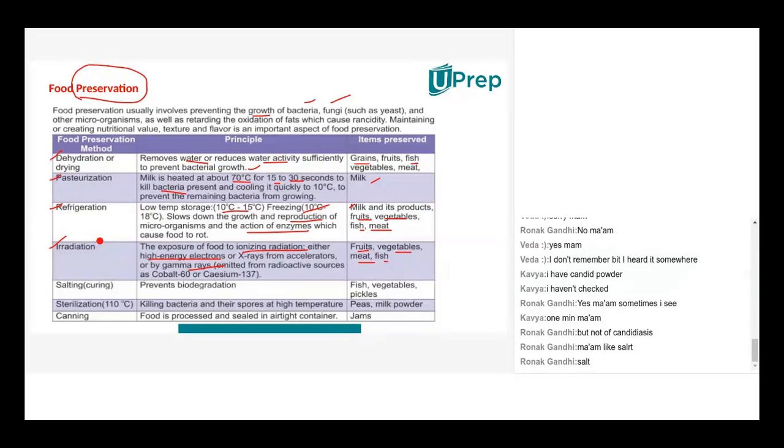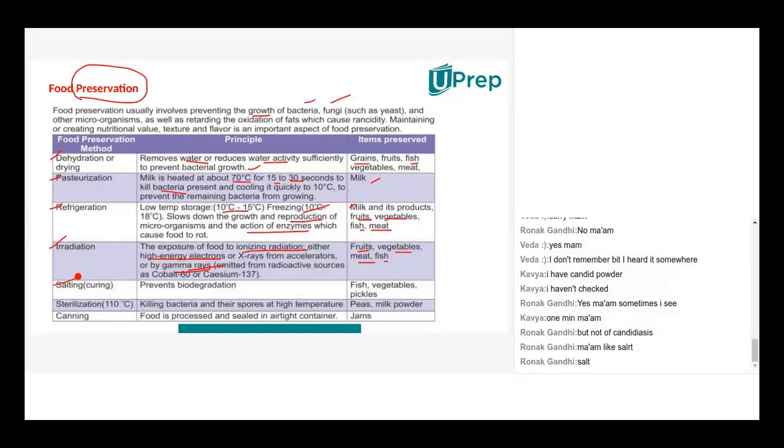We won't follow it much here, but in Delhi some stalls and malls use the irradiation method. Why we won't prefer it in India is because we won't have such low temperatures, compared to countries like the US and Canada. So we won't go for the irradiation method. And there are many drawbacks under irradiation. Some of the rays may be carcinogenic. Long-term exposure to gamma rays may introduce cancer agents into the food material. But they don't have any other option, so they are going for irradiation by taking some precautions. We are not interested in all those things right now. Just irradiation is a method of preserving food.